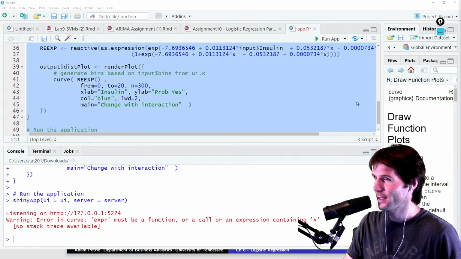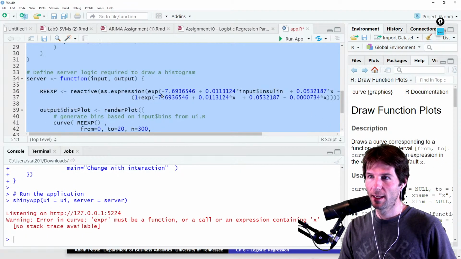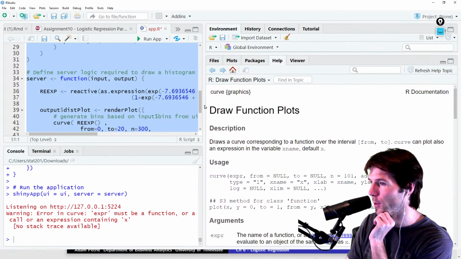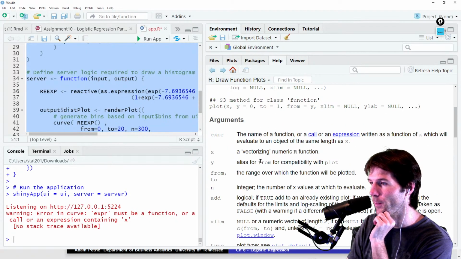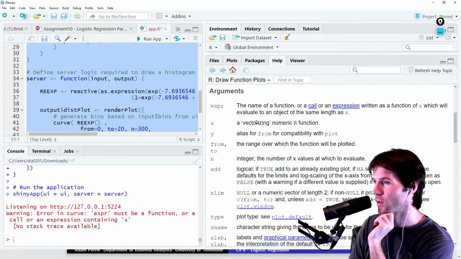So I'm trying to get an app that's going to draw out the logistic curve repeatedly, and the expression is giving me some issues right here. So I'm looking at the curve function right now, seeing how it works. It says expression: the name of a function or a call or an expression written as a function. So should I just call it as a function? Should I just write it as a function where we'll have to evaluate the x? Yep.